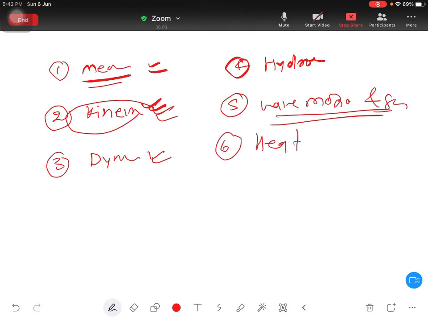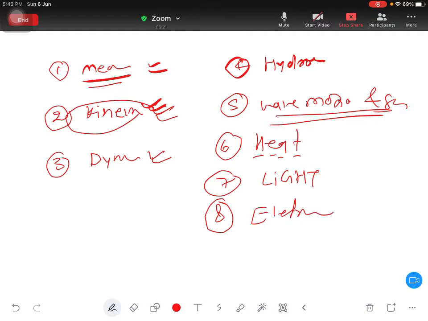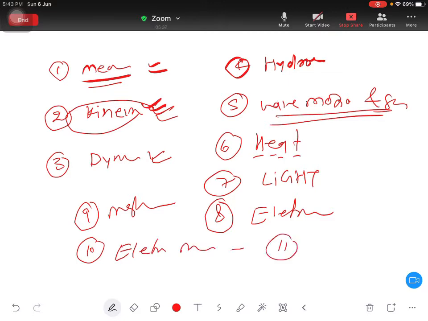And then we have chapter 6. There we'll understand heat. And then we have chapter 7. There we'll understand light. And then we have chapter 8, that is called electricity. And then chapter 9, that is called magnetism. And then chapter 10, that is called electromagnetism. And then chapter 11, that is called source of energy.